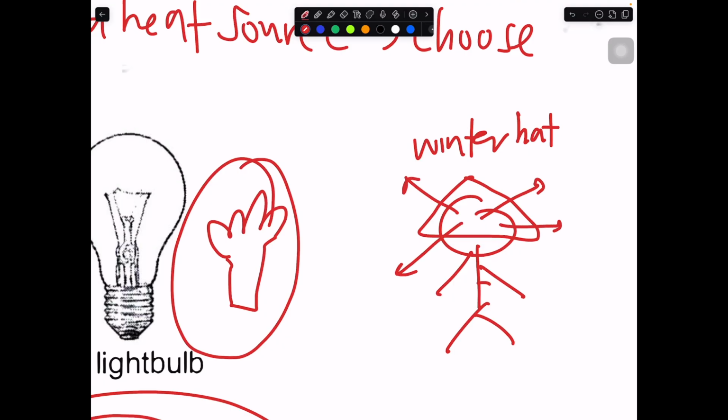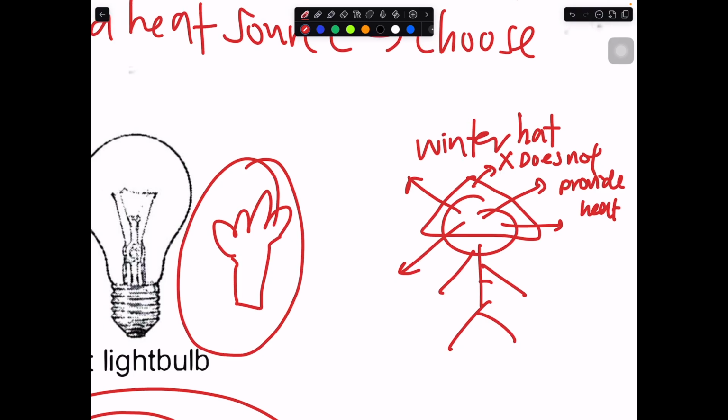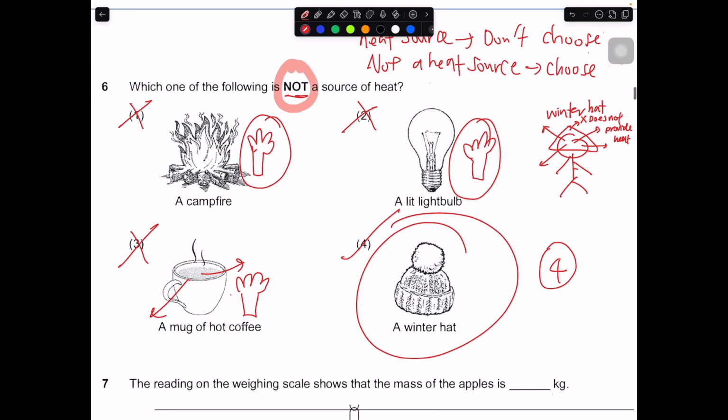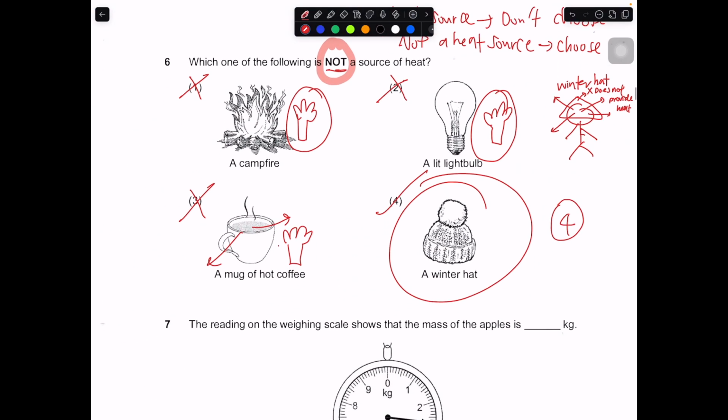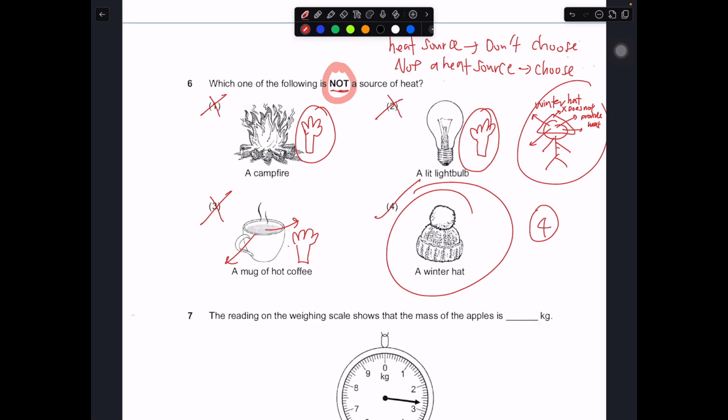But it doesn't mean that this thing provides heat. It does not provide heat. It just helps you to slow down the heat loss from you to the surroundings. But it itself is not a heat source because it doesn't give heat to you. So the winter hat is the answer, even though when you wear it you feel warm. Usually people get this wrong because they have this misconception. So just be careful about this. For question number 6, the answer is 4.